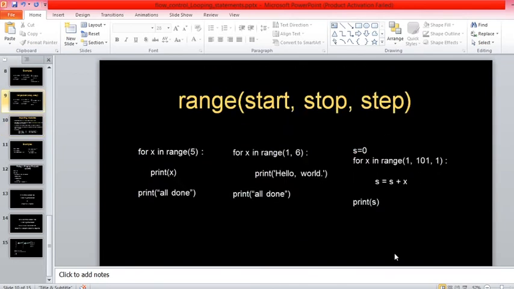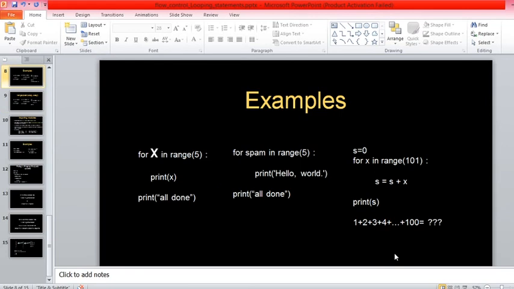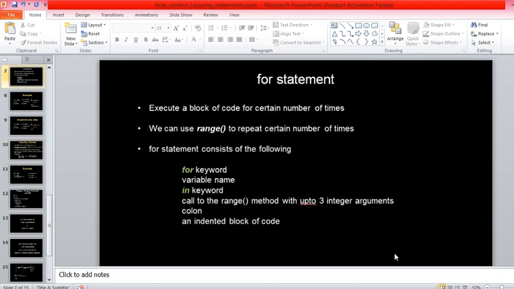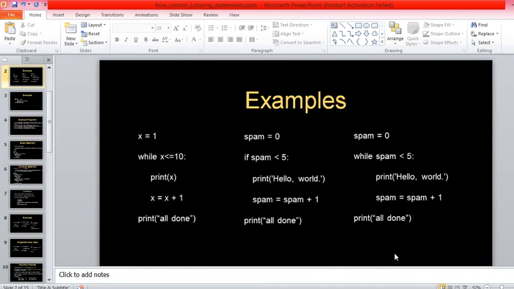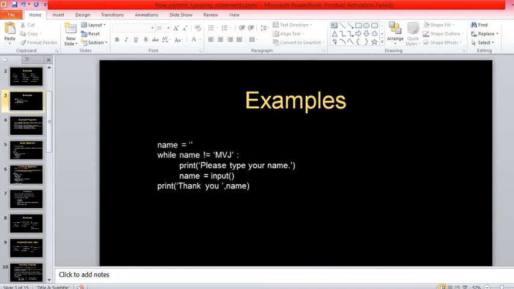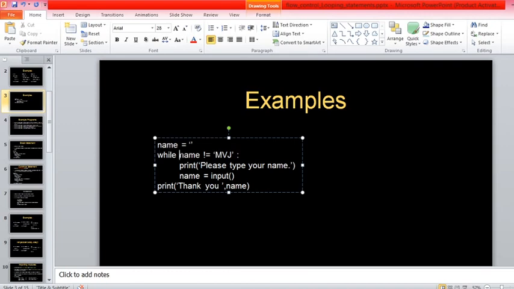Right. Now, when will you prefer the for loop and when will you prefer the while loop? When to go for a for loop and when to go for a while loop? You have already seen so many examples. Look at this particular example, where we use while name not equals to MEJ. Can we check this kind of condition in a Python for loop? This is very important. When to use a while loop and when to use a for loop, you must understand this.